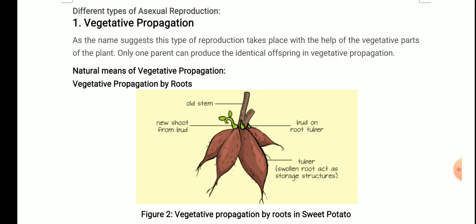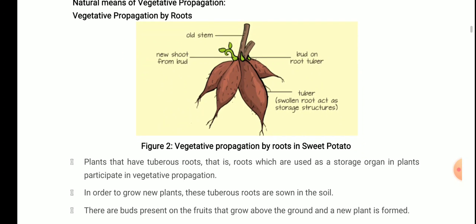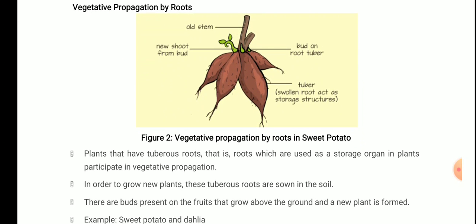Now vegetative propagation is also of two types: one is natural means of vegetative propagation and another is artificial mode of vegetative propagation. Clear? So first we will start with natural means of vegetative propagation. First one is vegetative propagation by roots. You can see the diagram, the vegetative propagation by roots in sweet potato.